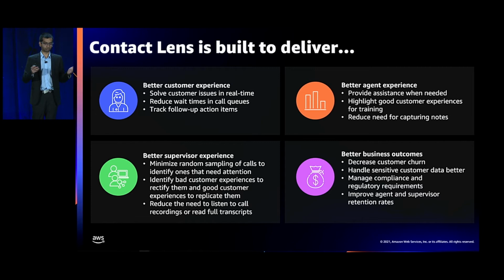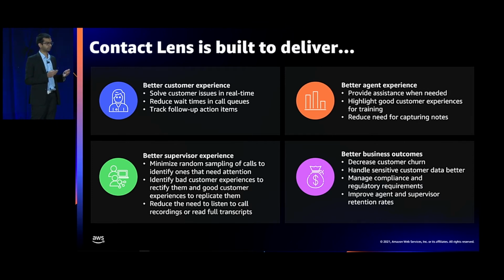So Contact Lens solves customer issues in real time. This reduces your wait times for customers in call queues as well. And it also helps you track action items to keep the promises and commitments that you're making to customers. Now, as you can imagine, as a result, your customers just get a better customer experience.